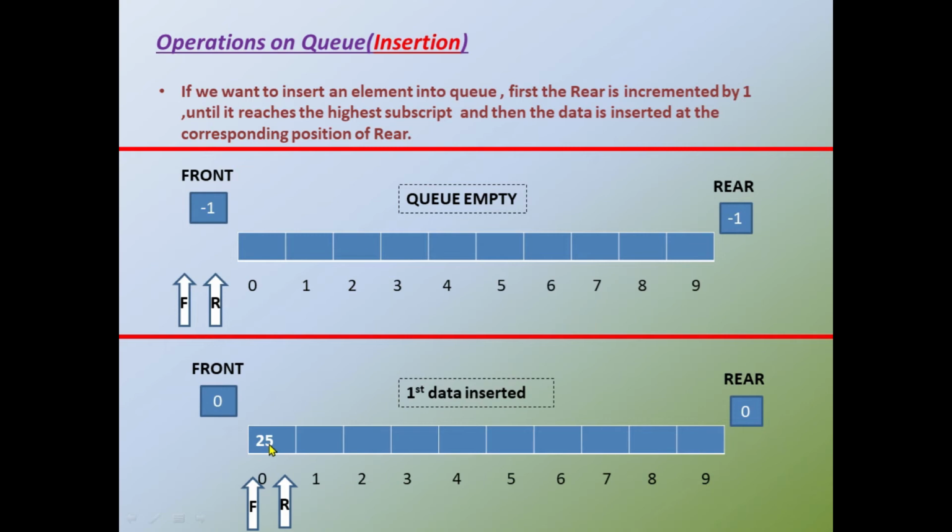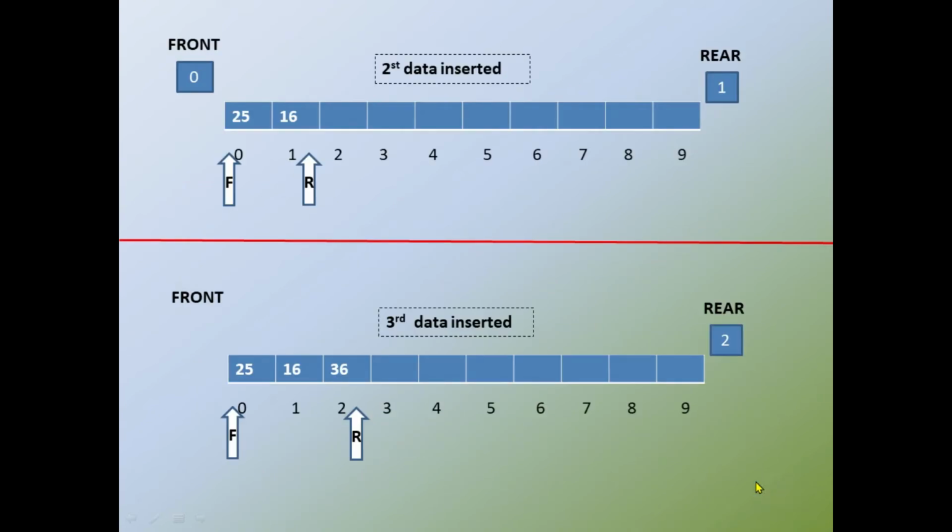And when the data is inserted, we can delete the data. If I want to delete the data, I can delete the data 25 from here. To delete the data, I also have to increment the front value. So in the first case, the front and the rear will get the index value as 0. The pointer will point to the index value 0 only in the case in which the first data is inserted. Clear?